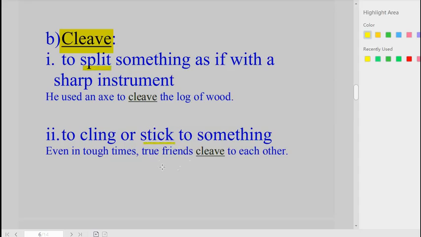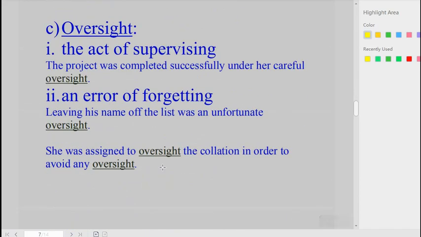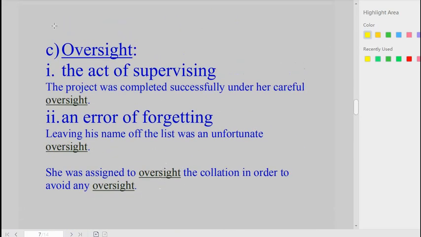Let's go. The third one is oversight. Oversight. The first meaning of oversight here, it means the act of supervising. Example, the project was completed successfully under her careful oversight. The second meaning, an error of forgetting. In a sentence, leaving his name off the list was an unfortunate oversight. Let's use oversight with the two meanings in one sentence. She was assigned to oversee the collation in order to avoid any oversight. We can imagine the paradox in this sentence as a result of one word having opposite meanings. It sounds much like a pun.